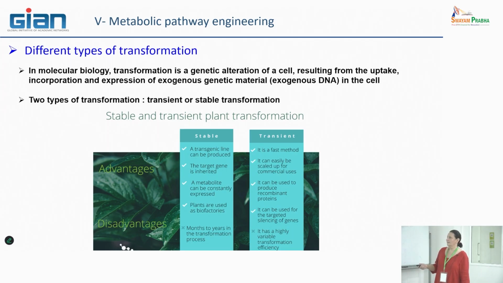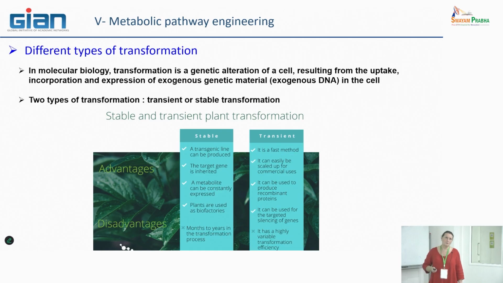You can target the gene, it is inherited. It is what I said. New generations may conserve it. If it is some metabolic pathway that is targeted, you can introduce the new ability of a plant to produce specific metabolites that are not naturally produced by these plants. So that could be also interesting.